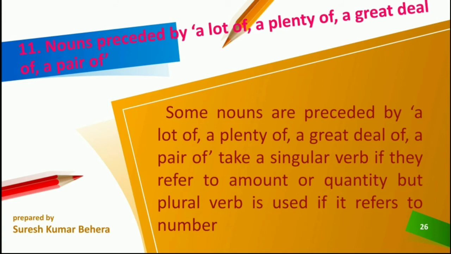Nouns preceded by a lot of, a plenty of, a great deal of, a pair of. Some nouns preceded by a lot of, a plenty of, a great deal of, a pair of take a singular verb if they refer to amount or quantity. But plural verbs are used if they refer to number.